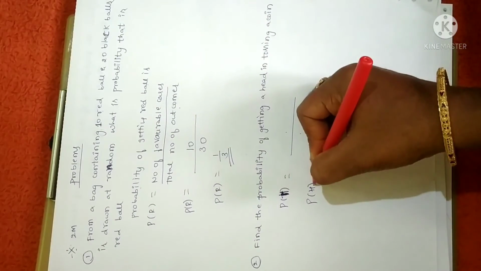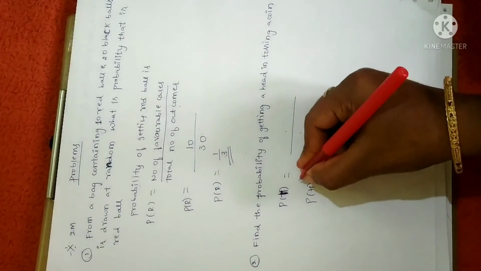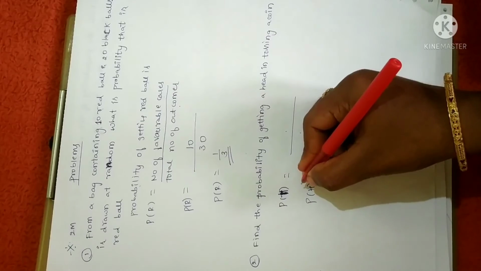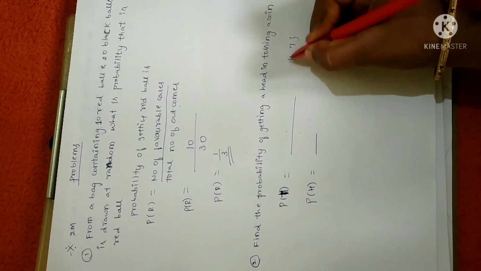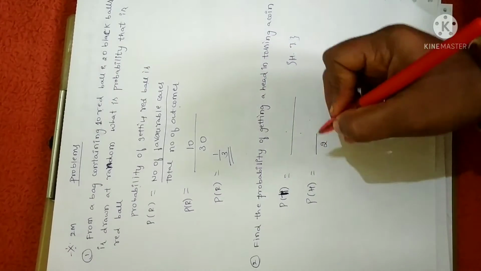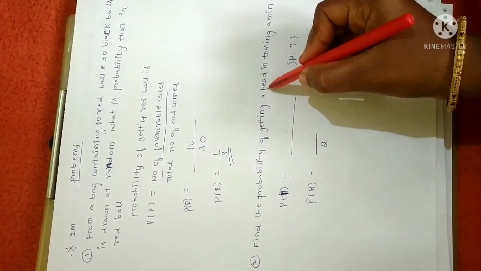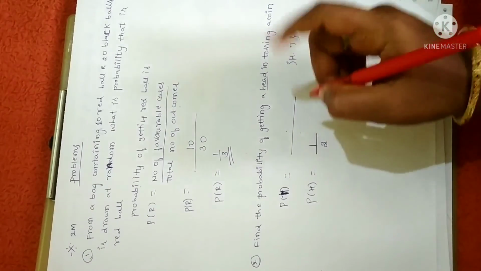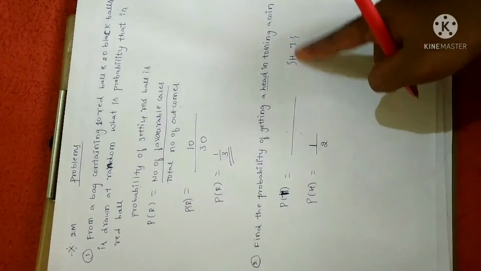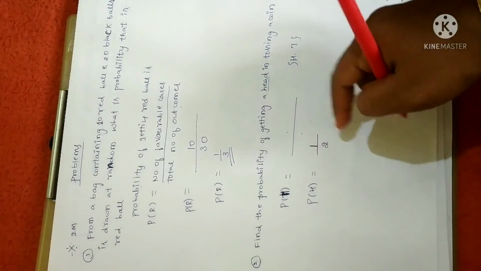So the probability of getting head is none other than, when you toss a coin, what are the total outcomes? Either you should get head or you should get tail. So total is 2 outcomes. Favorable outcome, in the sense how many times you are going to get head when you toss a coin. A single time, that is 1, right? Only one time you can get head. Total number is 2. So 1 by 2 is the probability of getting head.